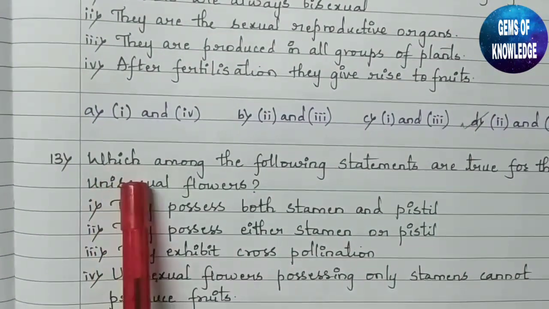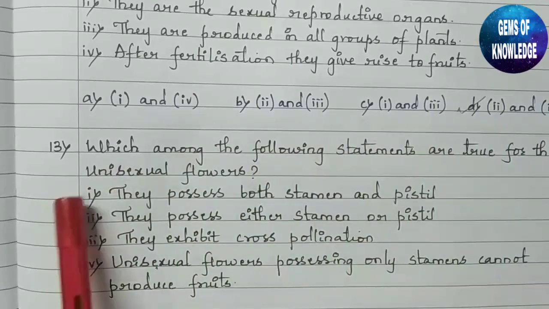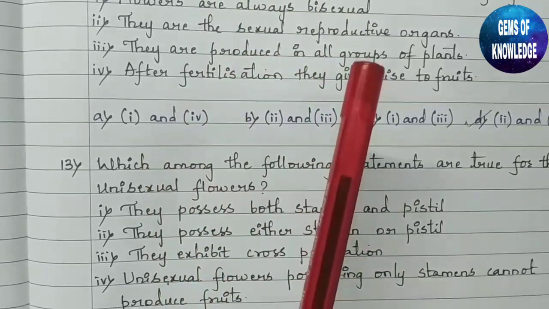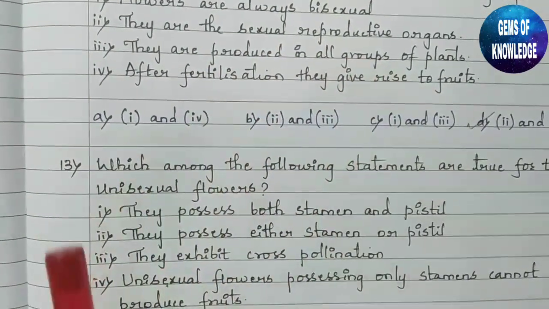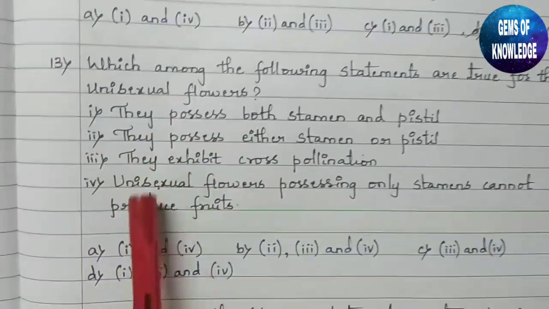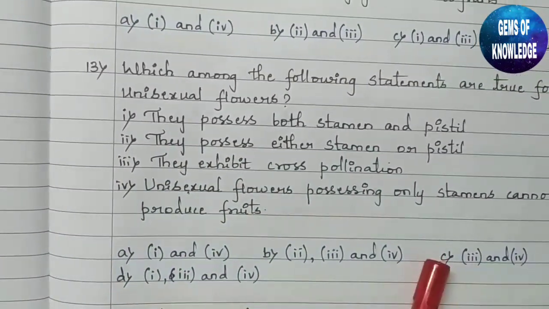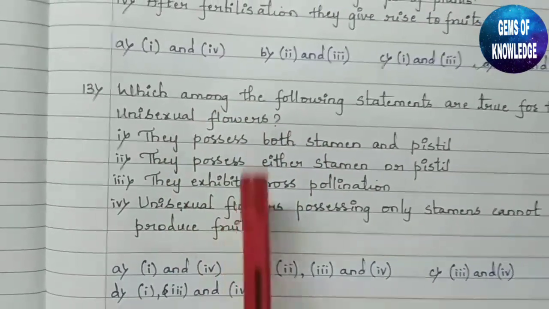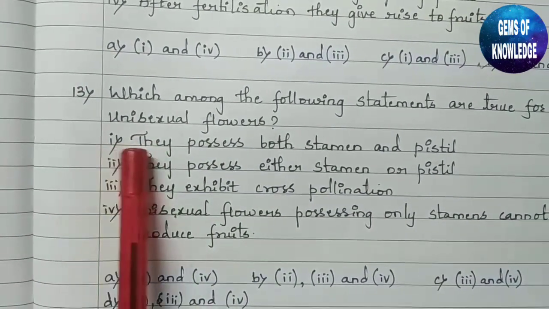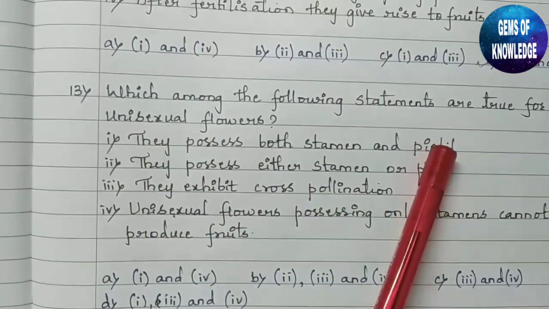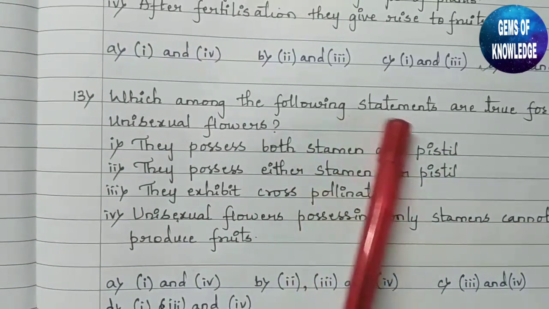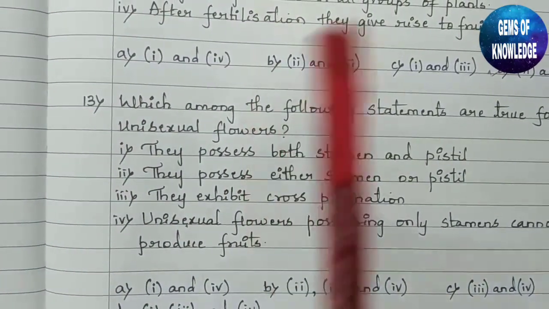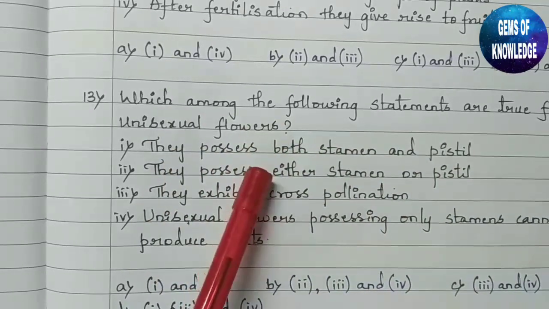Okay, which among the following statements are true for the unisexual plant? Unisexual plants are those plants which contain only one type of sex, either male or female. Here also they have provided us 4 options, and we have to select which among them is true. See the first one, they possess both stamen and pistil. No, they do not possess both the stamen and pistil because they are unisexual plants. They possess either stamen or pistil. So this is not the correct option.